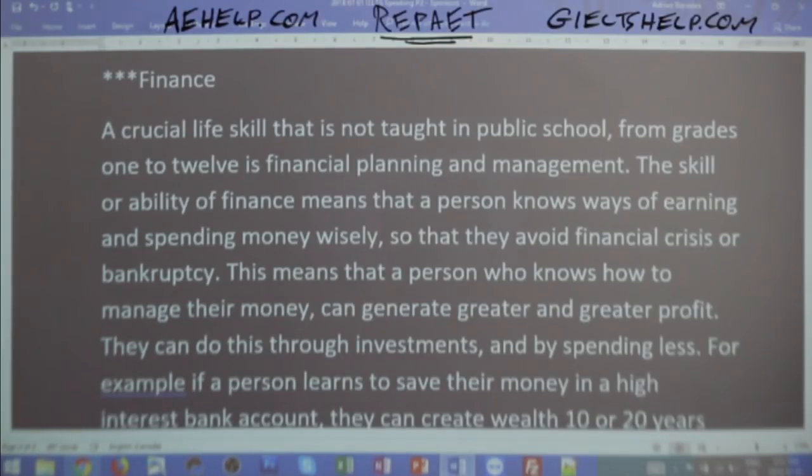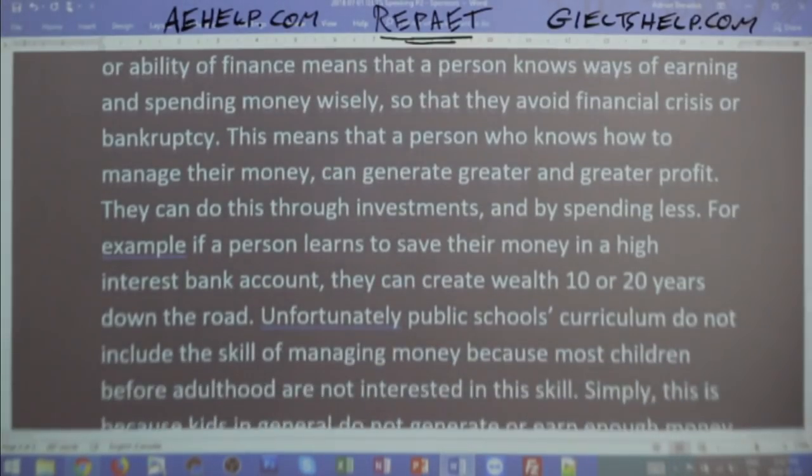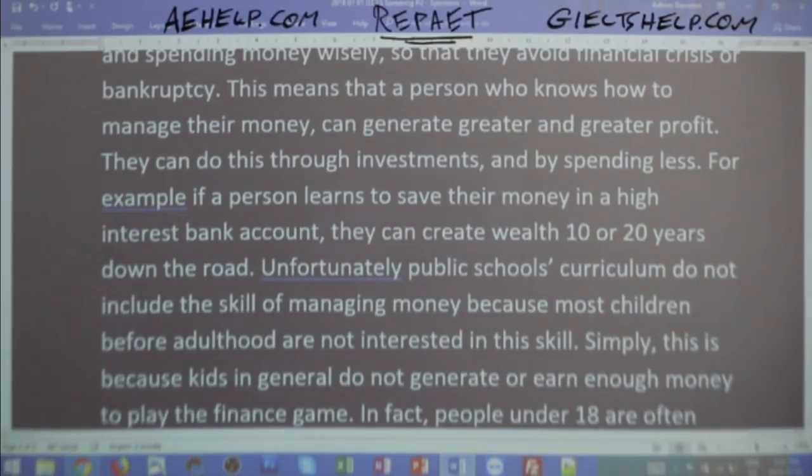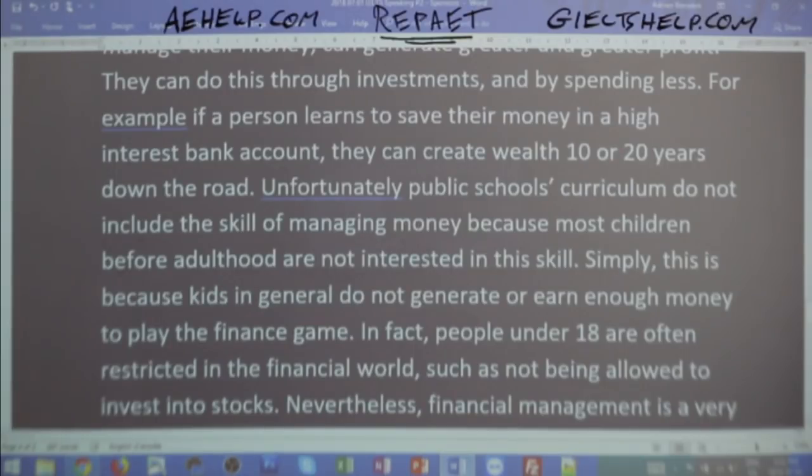A crucial life skill that is not taught in public school from grades 1 to 12 is financial planning and management. The skill or ability of finance means that a person knows ways of earning and spending money wisely so that they avoid financial crisis or bankruptcy. This means that a person who knows how to manage their money can generate greater and greater profit. They can do this through investments, by spending less. For example, if a person learns to save their money in a high-interest saving account, they can create wealth 10 or 20 years down the road.